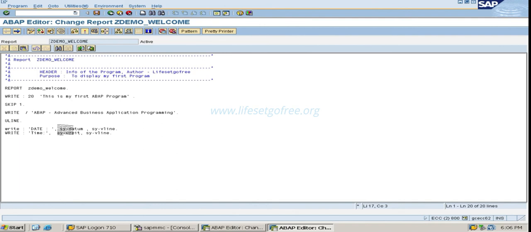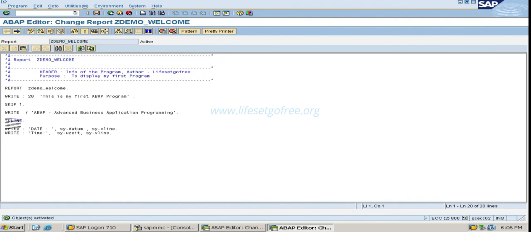And here is one more important thing, suppose now I do not want to use this U line, right? Okay, then I want to comment it. So as I have told you, you can just add a star here in the beginning. As you add a star at the beginning, you can observe that it changes to blue color. That means it's a comment. It has no effect on the program. Activate.